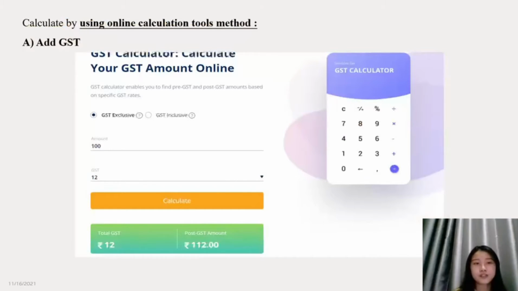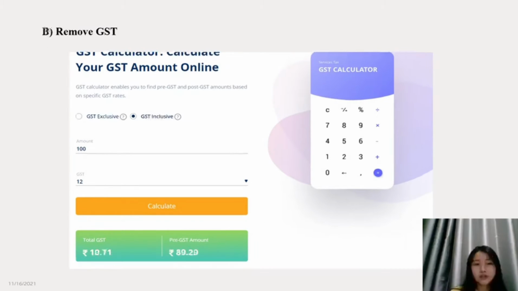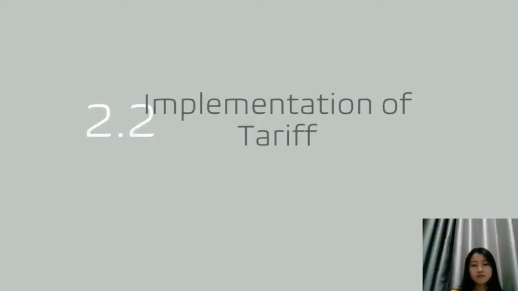Also, we can use the online calculation method, which is this. We just put in the amount and the percentage, and then it will automatically count out the total GST we need to pay and the post-GST amount. Also, we can calculate the removal of GST with the online method.